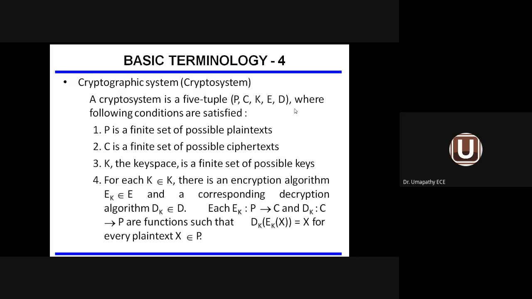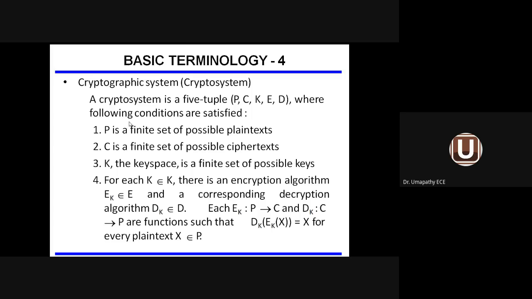The 5 parameters are P, C, K, E, D. What is P? A set of possible plain text information, the original information. What is C? A set of possible ciphertext information, the secret information. K is the control information, the key space. E_k is a member of E, and E_k means converting plain text to ciphertext. D_k means converting ciphertext to plain text.